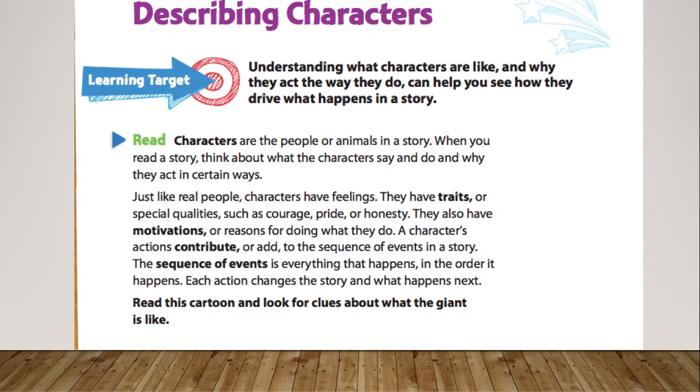He felt discouraged, and then now he felt satisfied that he had a home and that he could trust having a smaller friend. So one sequence of events led to another, and it also changed how the character felt and their actual character traits themselves. So as we look at the giant, we're just going to think about the giant himself, what he thinks, what he says, what he feels, and go from there.